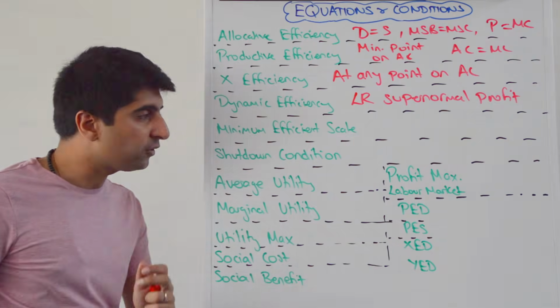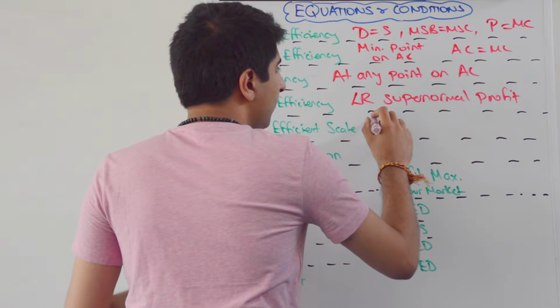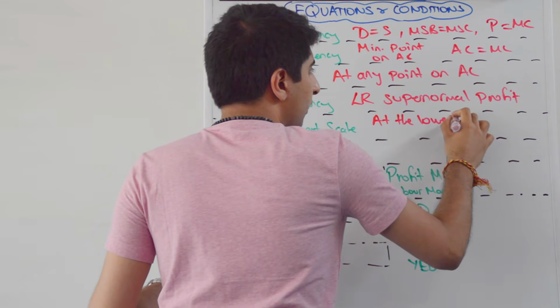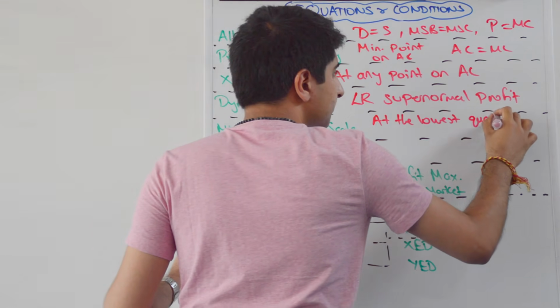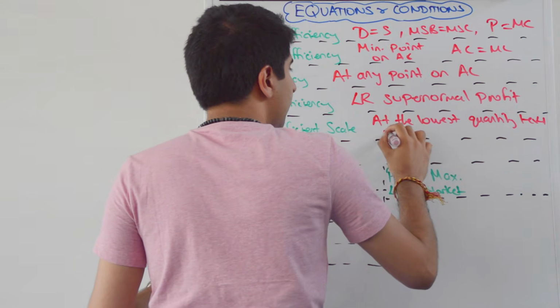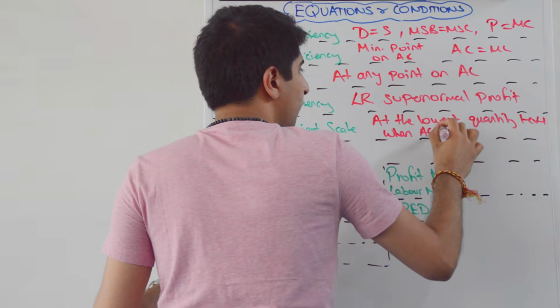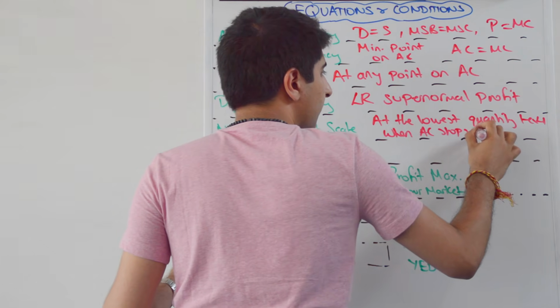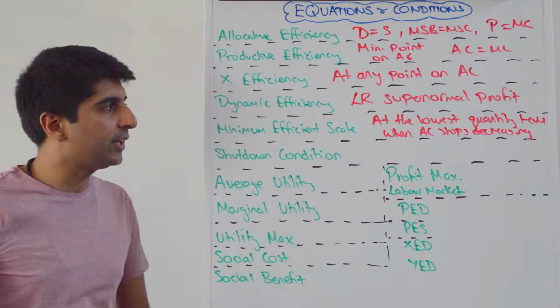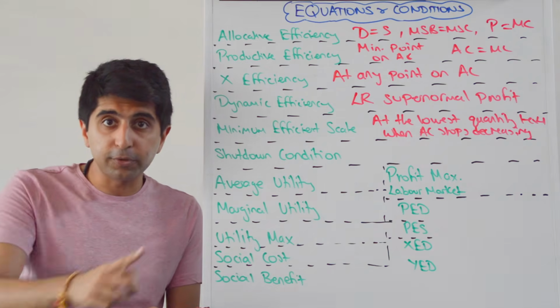The minimum efficient scale occurs at the lowest quantity level when the average cost curve stops decreasing. Okay, so the lowest quantity where the average cost curve stops falling.